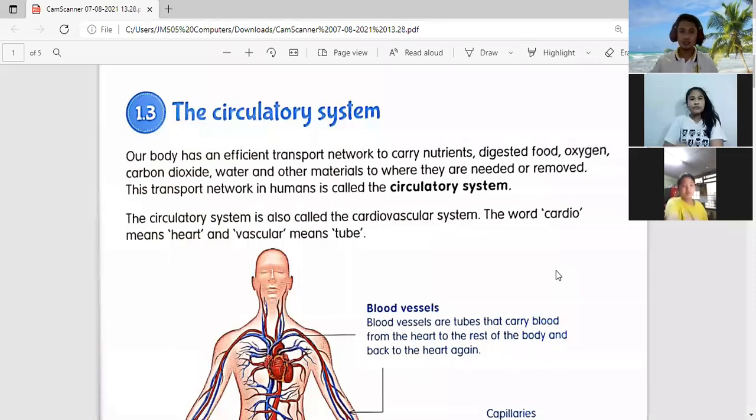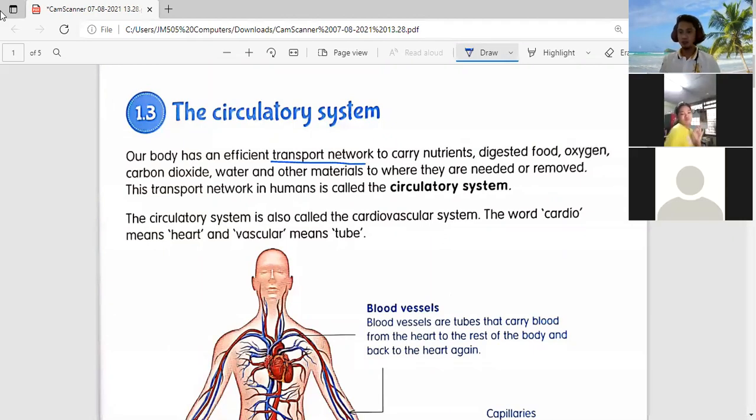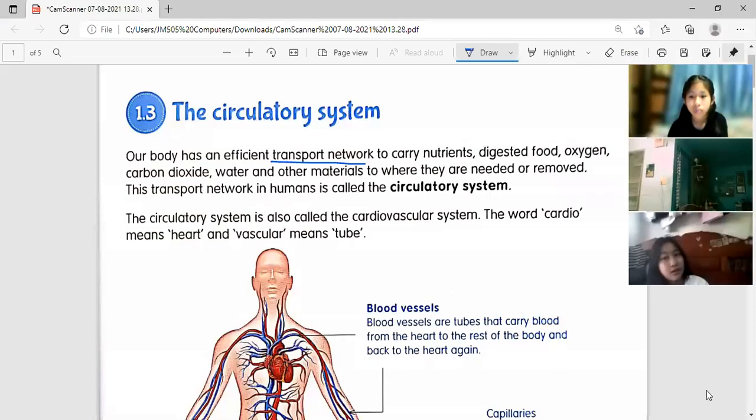to carry nutrients, digested food, oxygen, and carbon dioxide. Transport network means it carries all the nutrients, digested food, oxygen, carbon dioxide, and water and other minerals all over our body. So the transport network in humans is called the circulatory system.